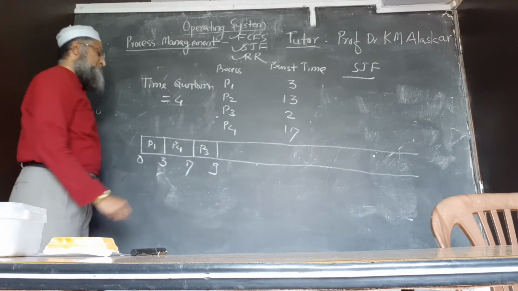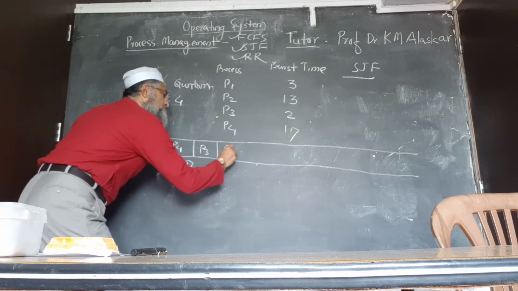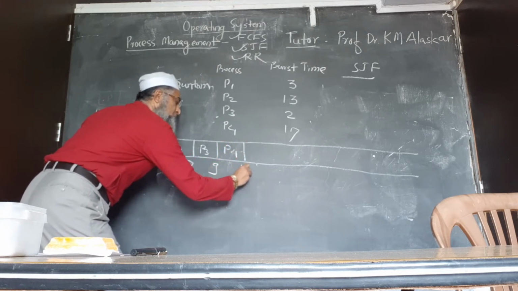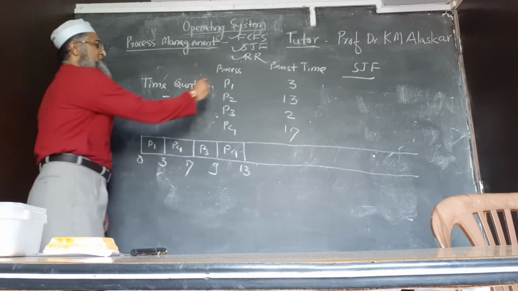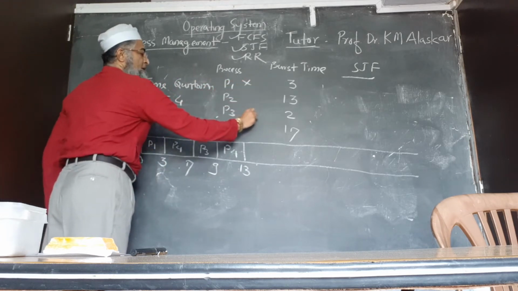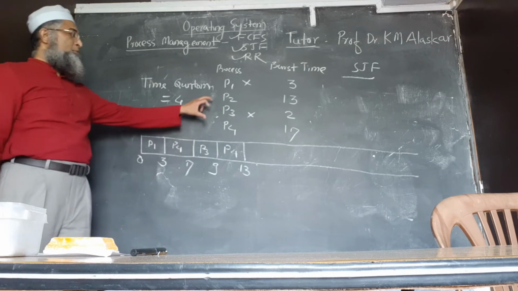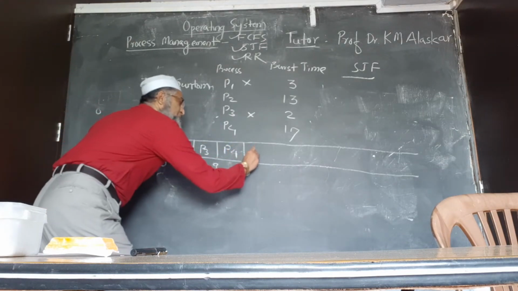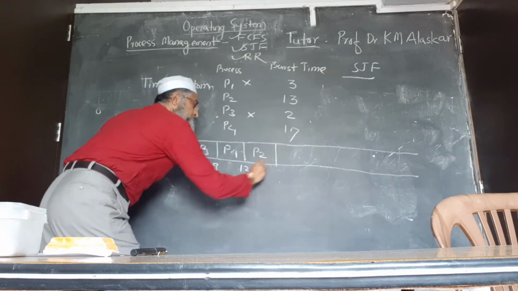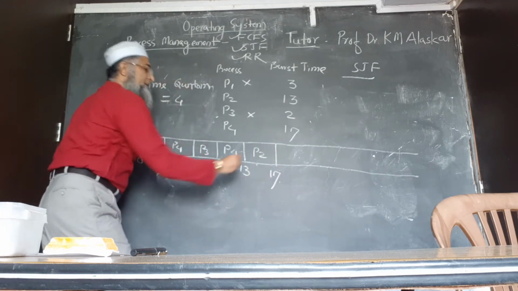Then we shift to P4. So this will be 13. Then again, these two jobs are finished now. Now we will concentrate only on P2 and P4. So the next chance goes to P2. So this will be P2, and this will be 17. Then P4.